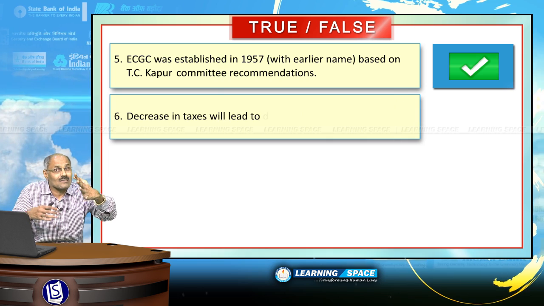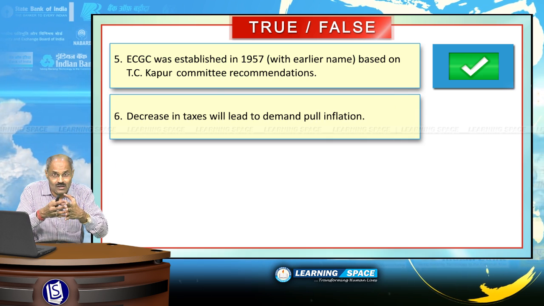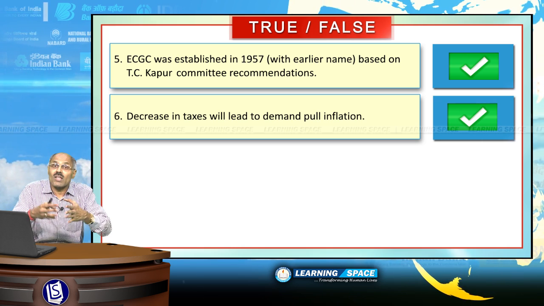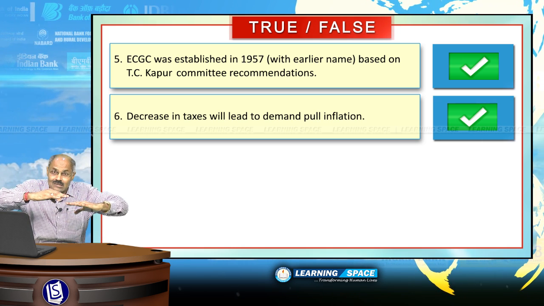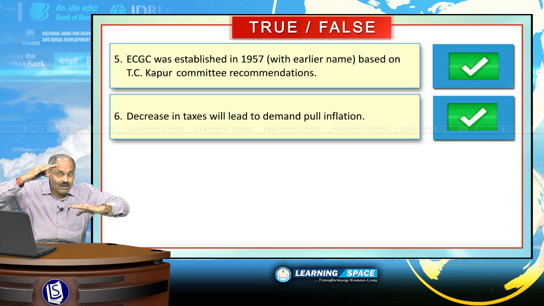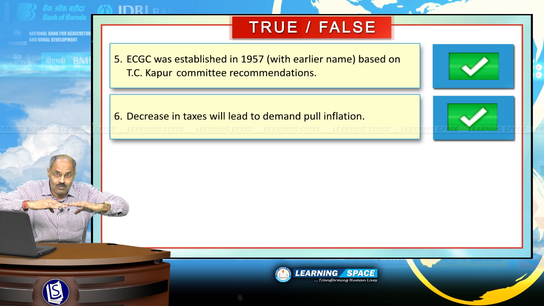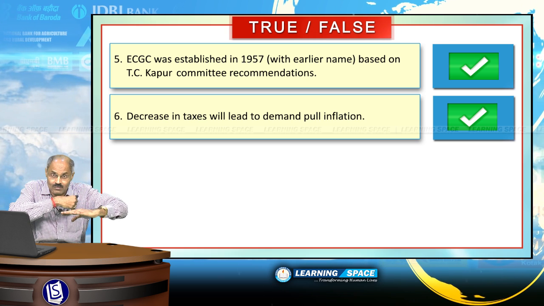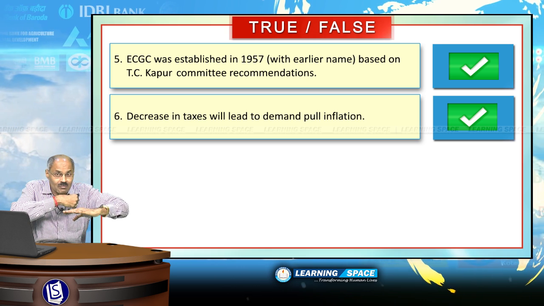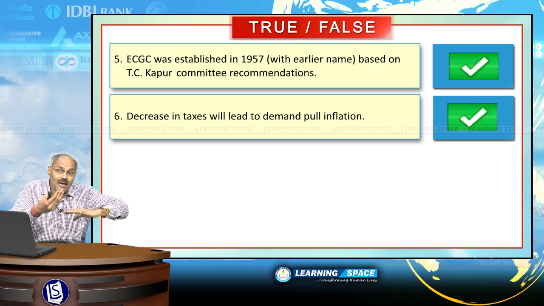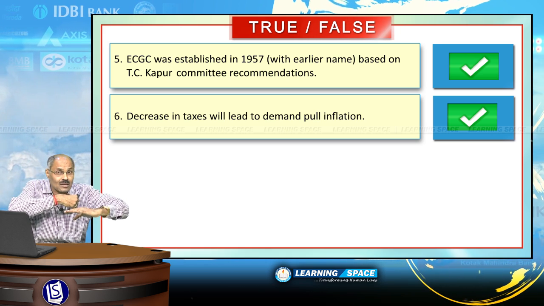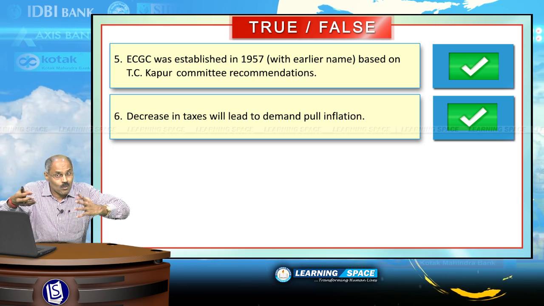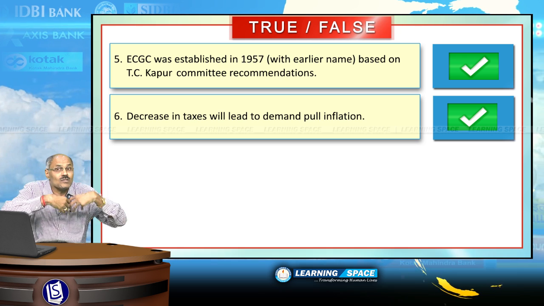Decrease in taxes will lead to demand pull inflation. Absolutely right sentence. Decrease in taxes. If the government reduces taxes, what will happen? More money will be there in your pockets. Government reduced the tax means you will be having more money in your pocket. The normal tendency is to spend. The propensity of human beings is to spend.